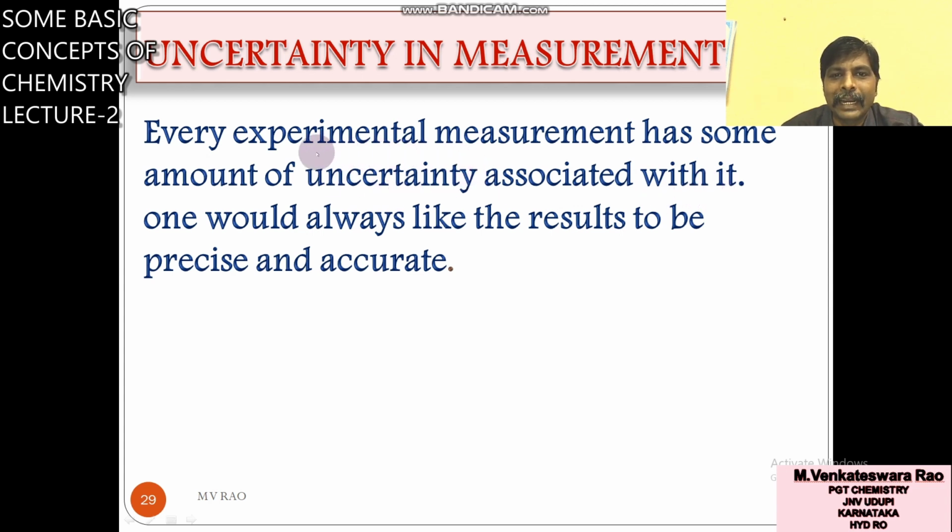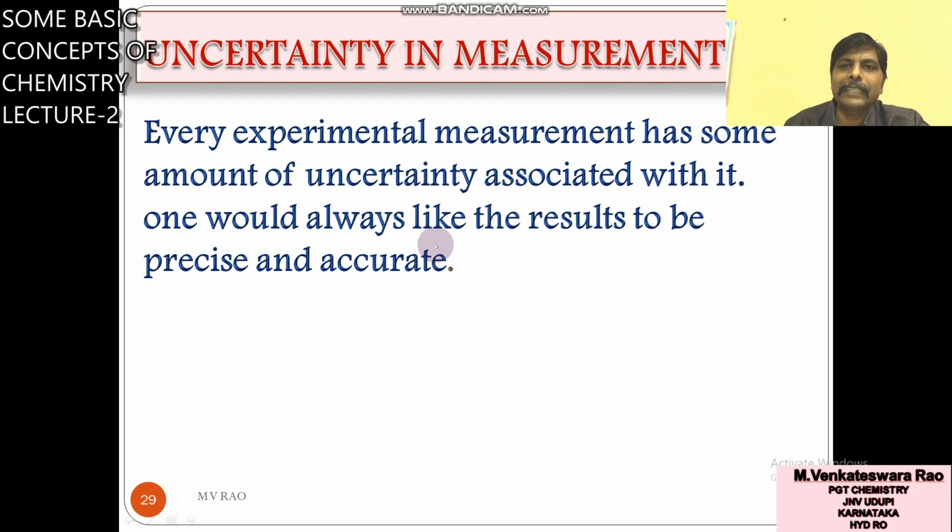Uncertainty means like error. Whatever experiment you do, there will be some error. So one would always like the results to be precise and accurate. That means everybody will try to get the result without errors, without uncertainty, the most precise and most accurate value.